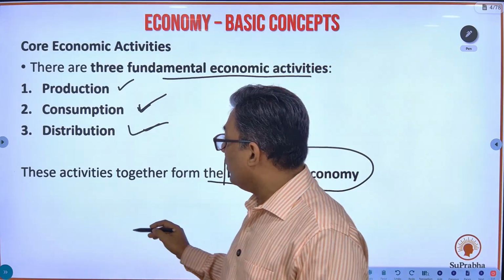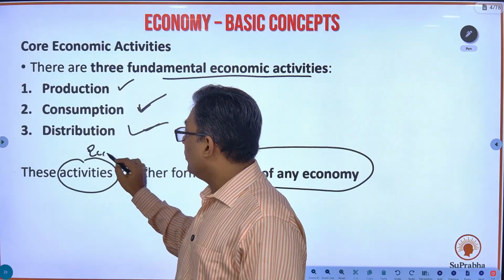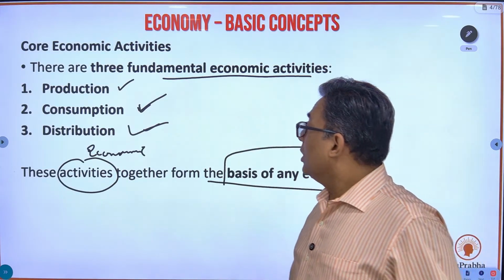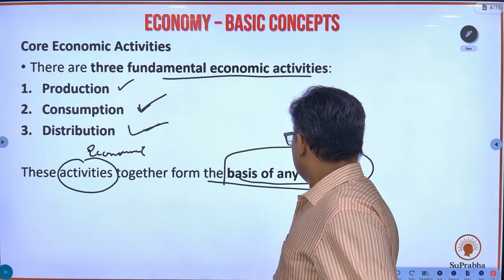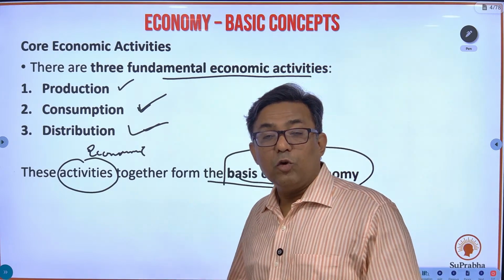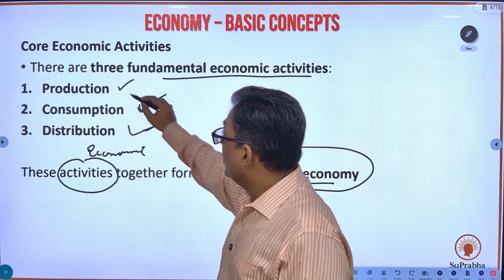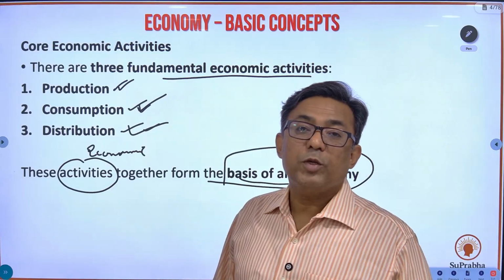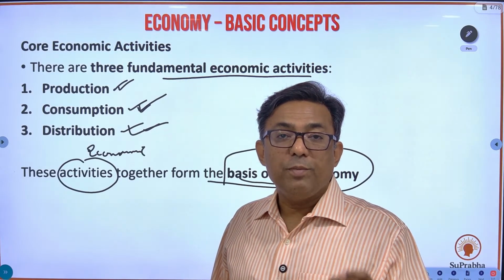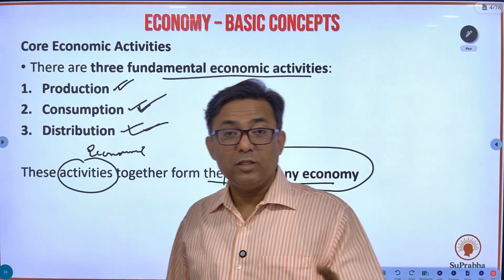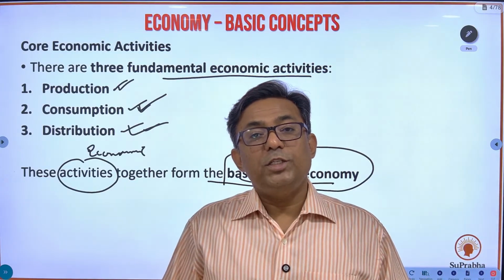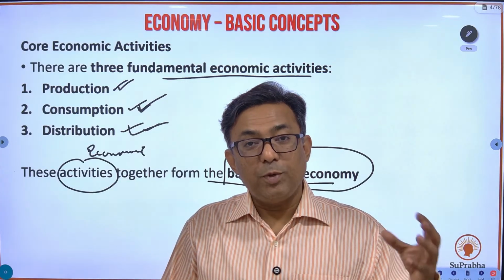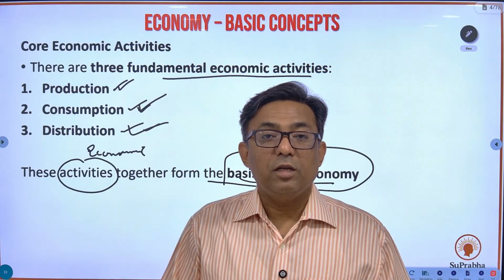Whenever I say activities now, they have to be economic activities. These economic activities, production, consumption, and distribution, will form the basis of any economy. Production has to be with respect to economic activity. Consumption has to be with respect to economic activity. And distribution also has to be with respect to economic activity. It means there should be a primary motive of earning money. As I told you, I go home, my wife gives me tea. She does work, and she has produced one cup of tea, but she is not getting any remuneration for that.